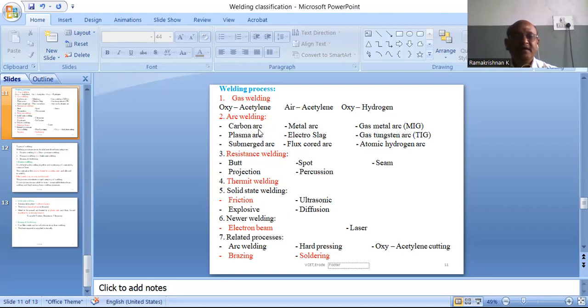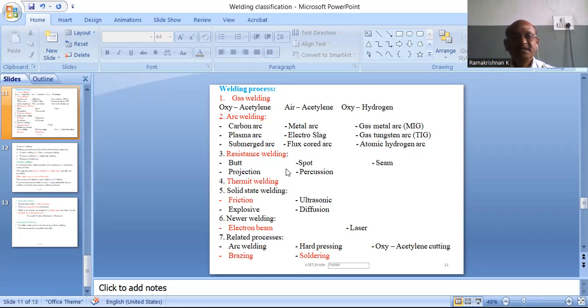Here, the arc is struck between the two electrodes. By using the arc, the metal is heated above the requisite temperature. Examples are metal arc welding, flux core arc welding, submerged arc welding, gas metal arc welding, gas tungsten arc welding. These are the examples of arc welding.